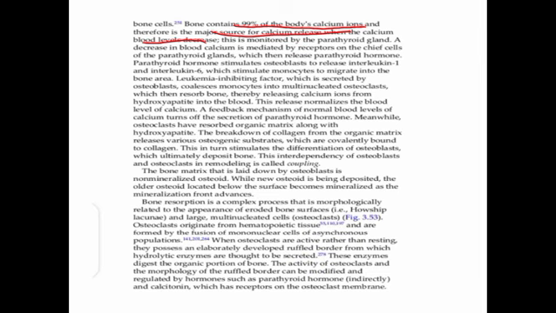This is monitored by the parathyroid gland. A decrease in the blood calcium is also mediated by receptors on the chief cells. Means those receptors which are present on the chief cells also regulate the level of calcium in the blood of the parathyroid glands, which can release parathyroid hormone. Parathyroid hormone is basically a systemic factor which is responsible to regulate the calcium levels.